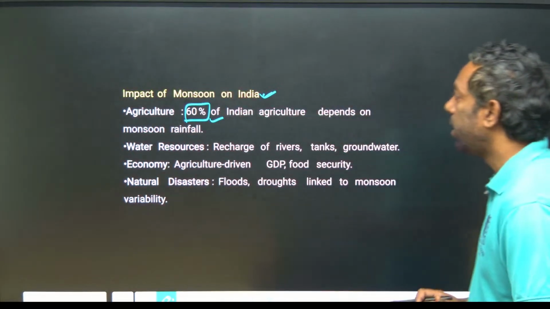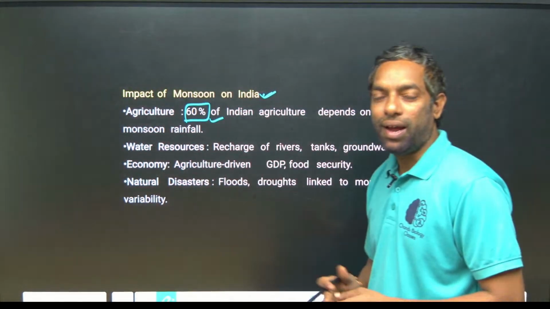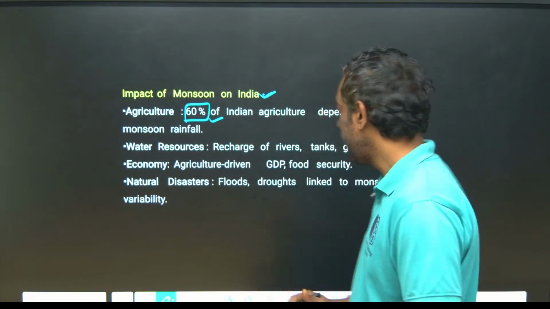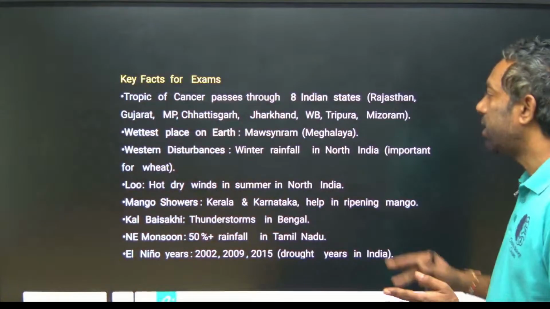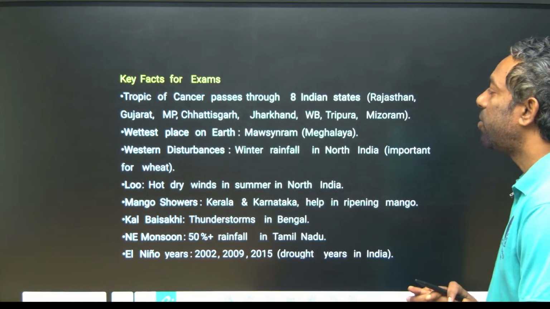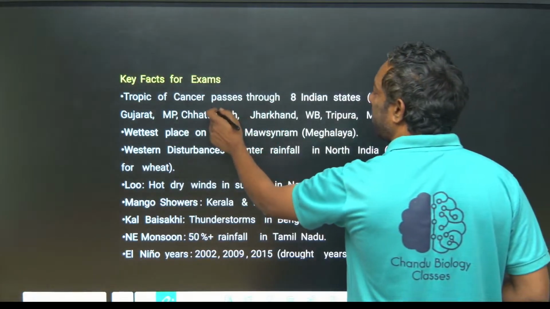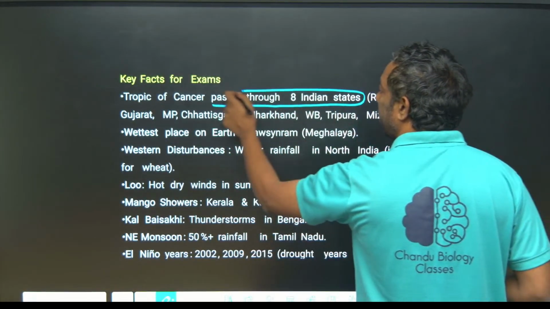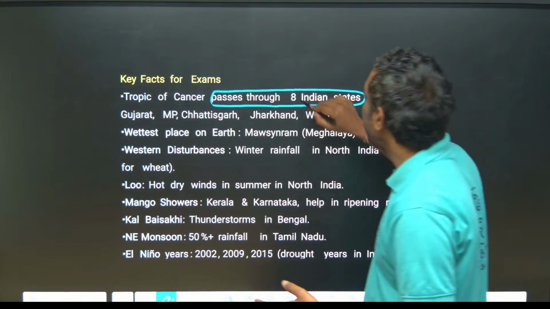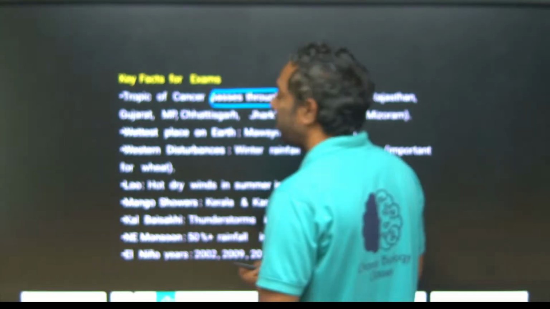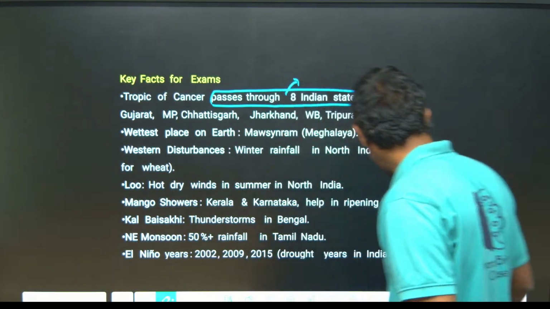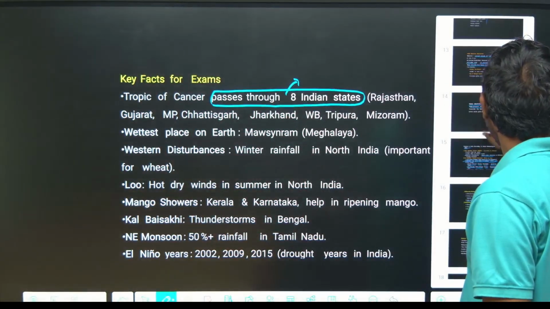They might not ask you the impact of monsoon the way you predict, like in options. Key factors for exams: you have to focus on the key factors, especially the Tropic of Cancer. The Tropic of Cancer passes through 8 Indian states. What are the 8 Indian states? The Tropic of Cancer, and the meridian. What is the standard meridian? I told you, right? Standard meridian.